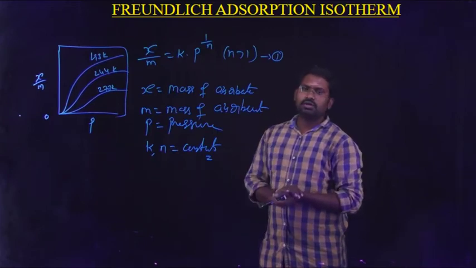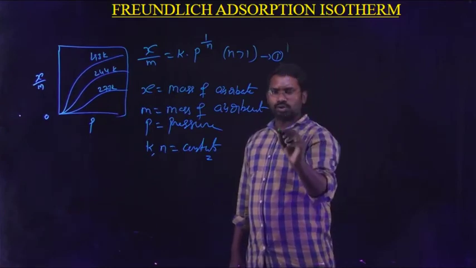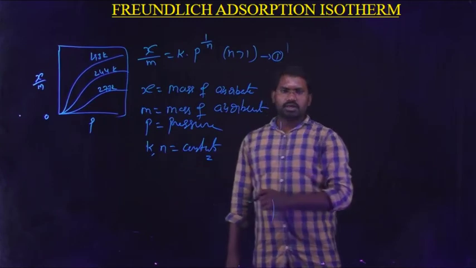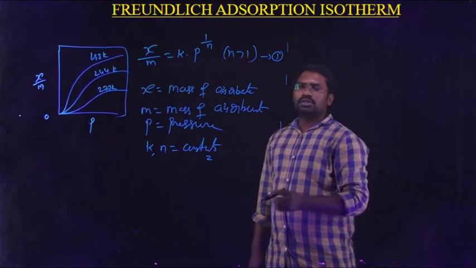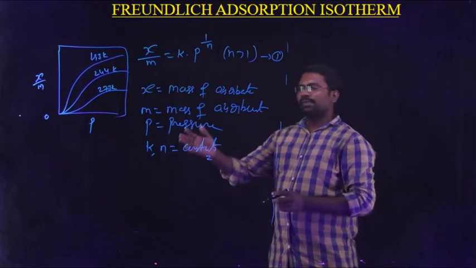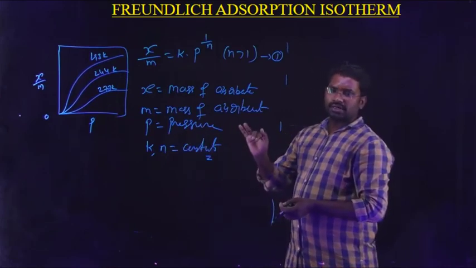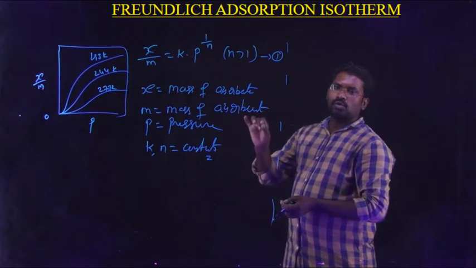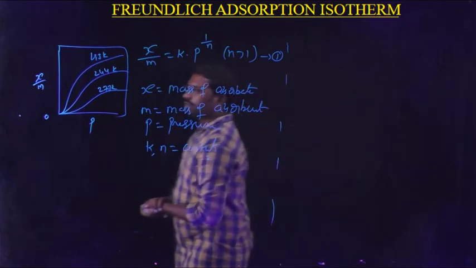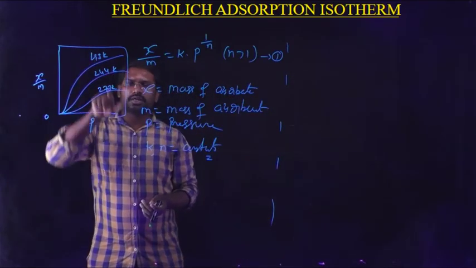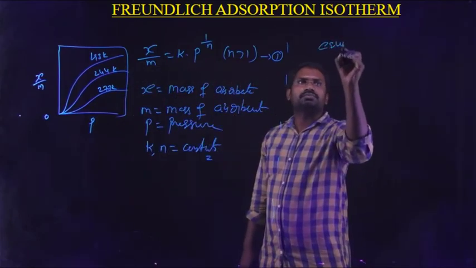He gave the equation and we know about the terms. And next, some conclusions are given by Freundlich. We know what the conclusions or predictions given by Freundlich are. Freundlich said that if the pressure increases, automatically the extent of adsorption increases. The increase in the extent of adsorption will stop at a particular point, that is known as the maximum point. That means the extent of adsorption reaches a maximum value, that is known as the saturation pressure or equilibrium pressure.